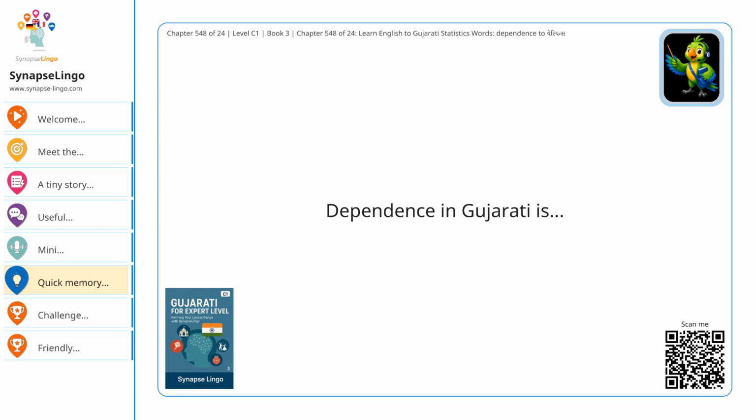Dependence in Gujarati is आश्रितता. Interdependence in Gujarati is परस्पर निर्भरता. Interaction in Gujarati is पारस्परिक क्रिया. Causality in Gujarati is कार्यकारण भाव. Correlation in Gujarati is सहसंबंध. Confounding in Gujarati is कन्फंडिंग. Bias in Gujarati is पूर्वग्रह. Variance in Gujarati is वेरिएंस.